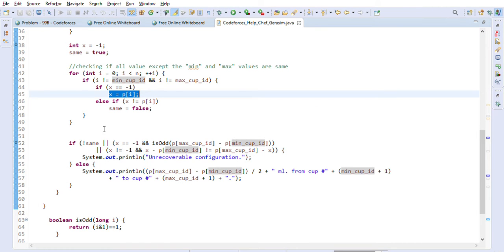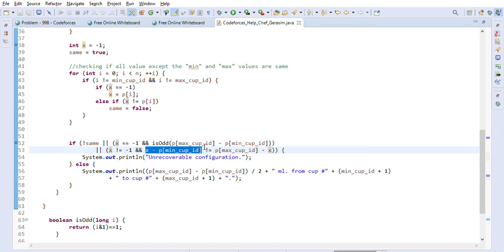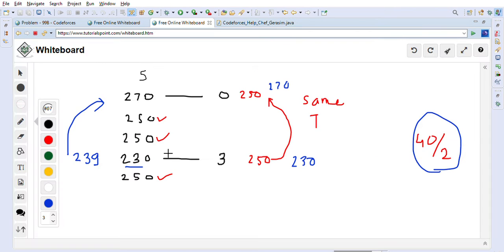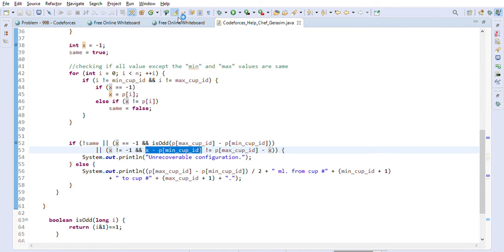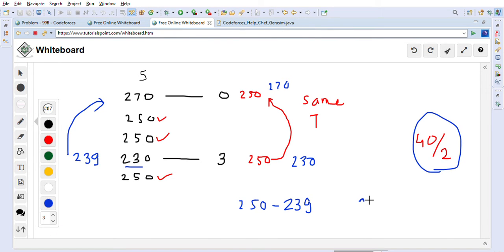So x is not equal to -1 in that case, so we will come here and subtract x minus the minimum cup ID value. In this case x is 250 and the minimum value is 239. We want to check this value against the maximum cup ID value, 270 minus x.